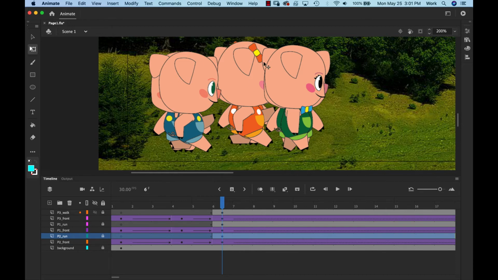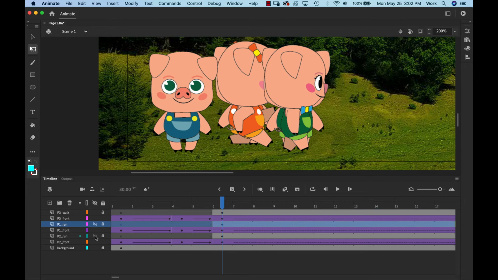When I brought in all three of these poses, I made sure I went to Modify and Convert to Symbol. I locked my new poses. So make sure your new poses that you want to be seen at the beginning of frame 6 are locked. So the walk is locked, the run is locked, and so is the other run for the P2.